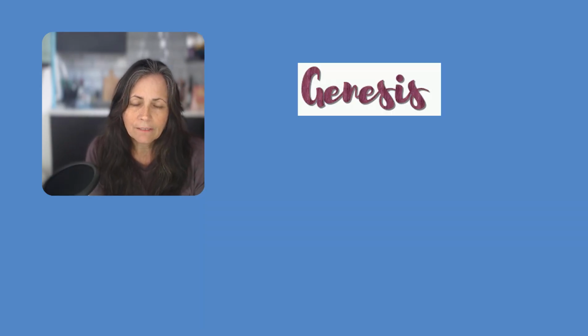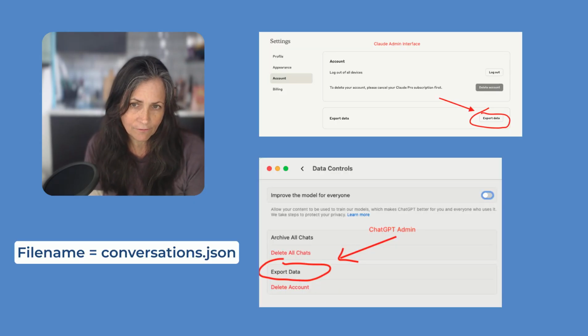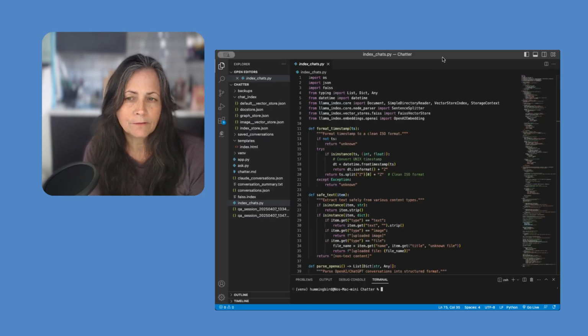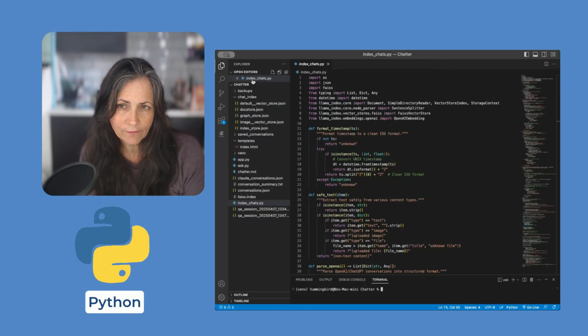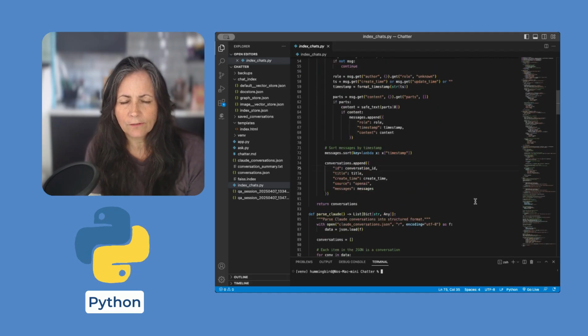Okay. So it shows, all right, let me take a step back. So what I did is I pulled my conversation JSON files by exporting out of both ChatGPT and Claude. And then I figured out a way to basically build an index. So the first thing you have to do is you have to use Python to chunk out these conversations.